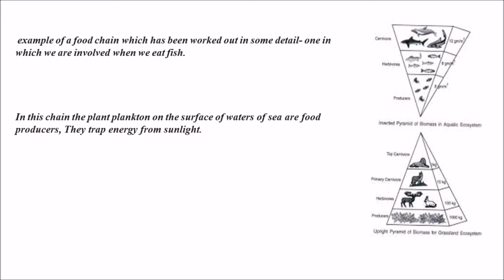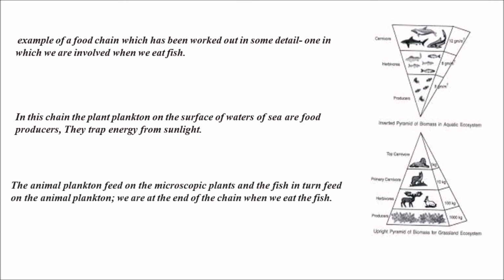Producers are able to produce energy by trapping sunlight. The animal planktons feed on these microscopic plants, and the fish in turn feed on the animal plankton. We are at the end of the food chain when we eat the fish.